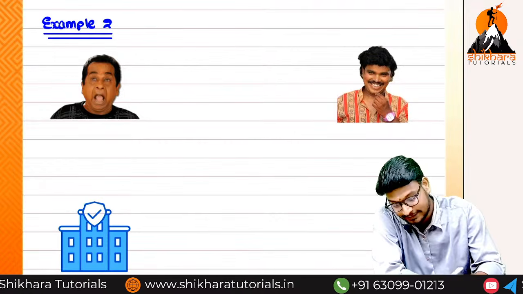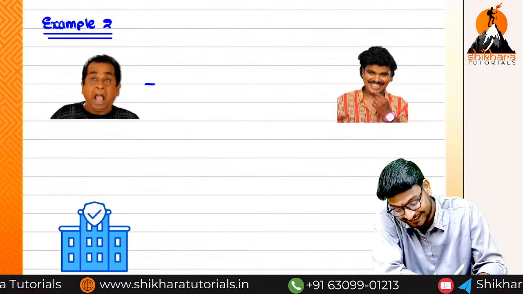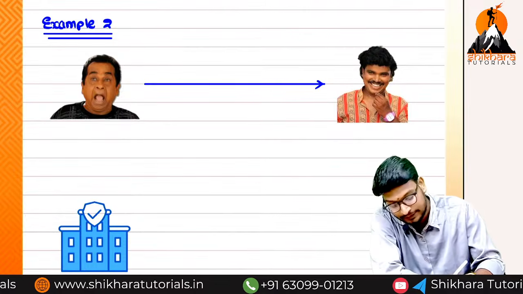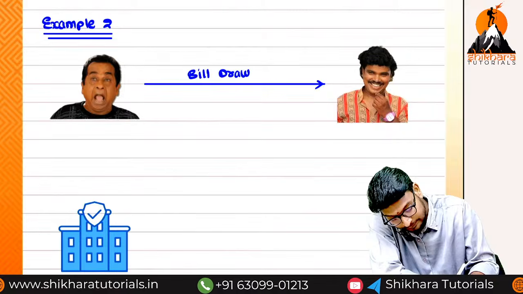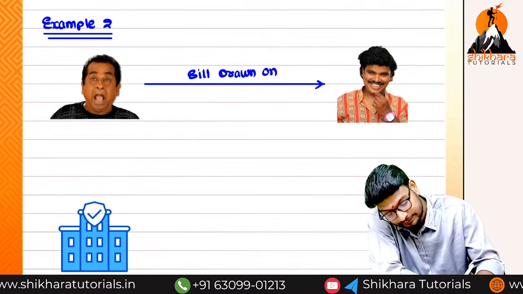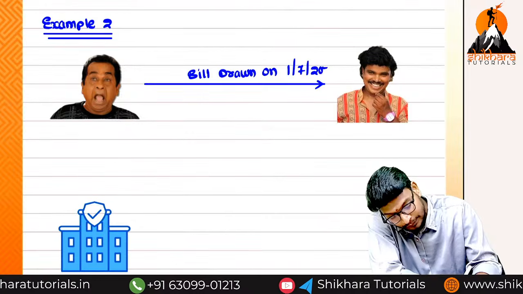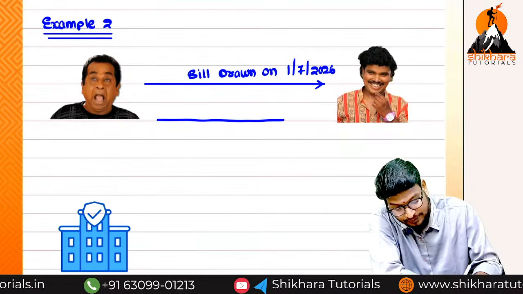Now, as usual, Brahmi needs to draw the bill. Bill drawn on 1/7/2026, and the bill is accepted on the same date itself.